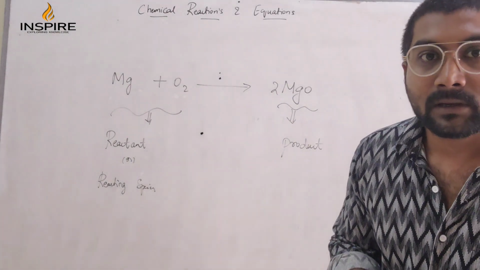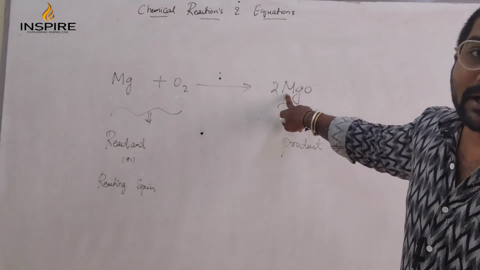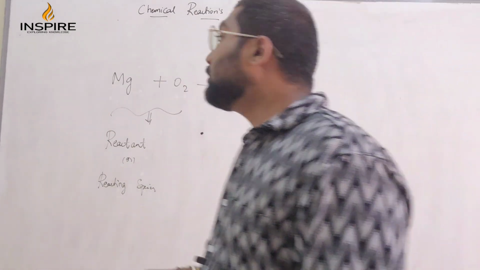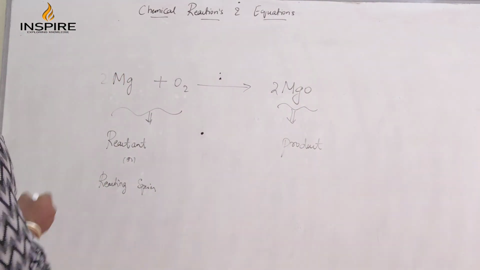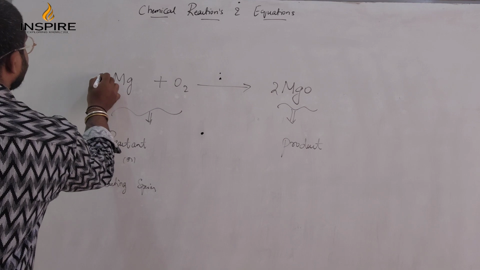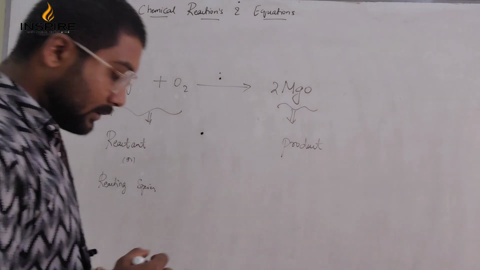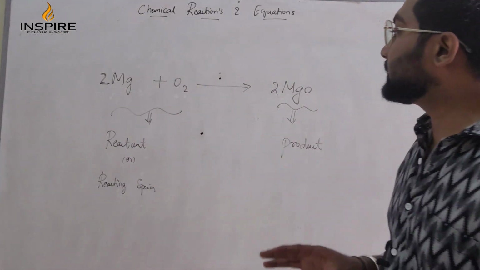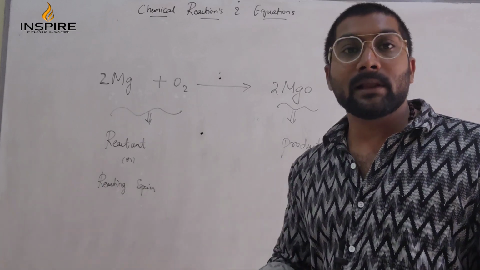Oxygen is balanced. Now come to magnesium. Here you have 2 magnesium, there you have 1 magnesium. What you have to do? Multiply by 2. If you multiply by 2, the entire reaction will be balanced. Okay? So this is a simple example of a chemical reaction.